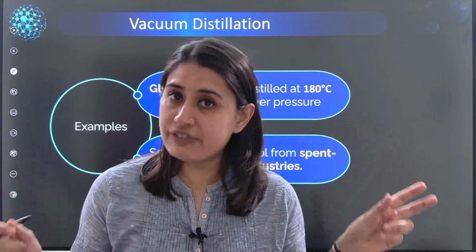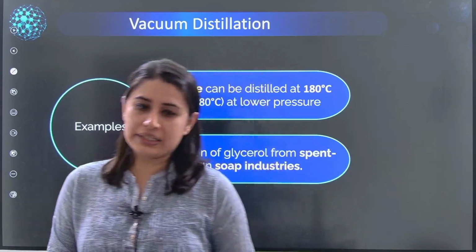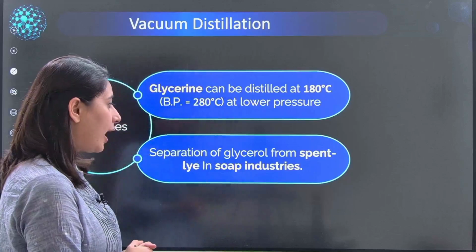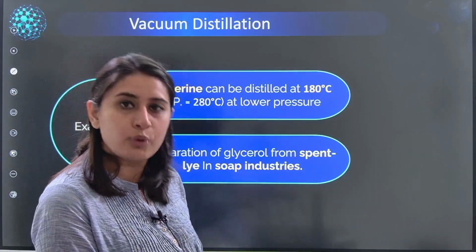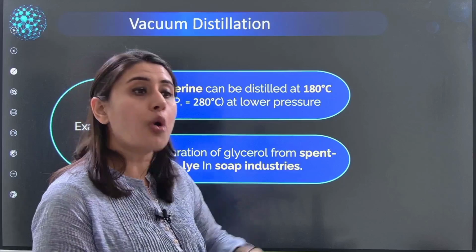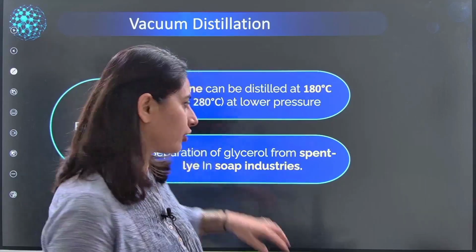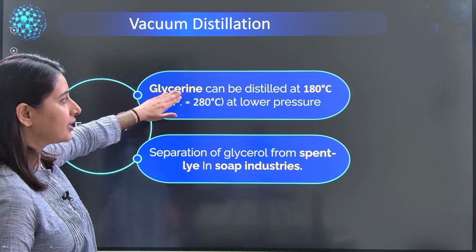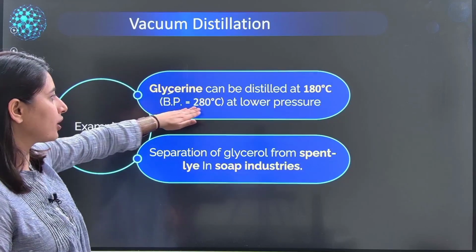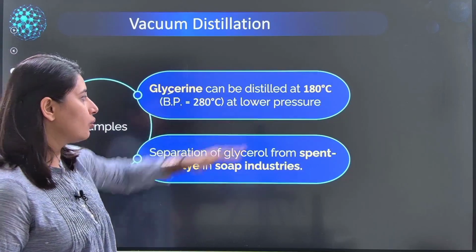The esterification reaction takes place between alcohol and acid, and what you get are the fats. In the soap industry we make use of the saponification reaction, which is the opposite of esterification. We make use of vacuum distillation, and glycerine can be distilled at 180 degrees. Its boiling point is 280 degrees at normal pressure.